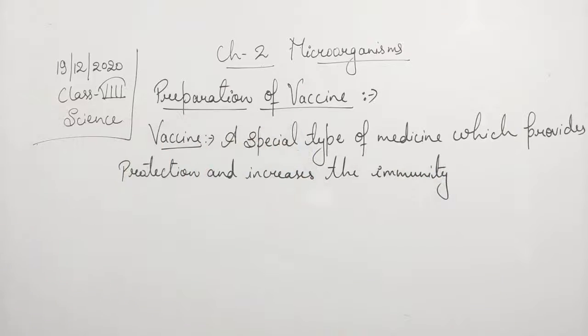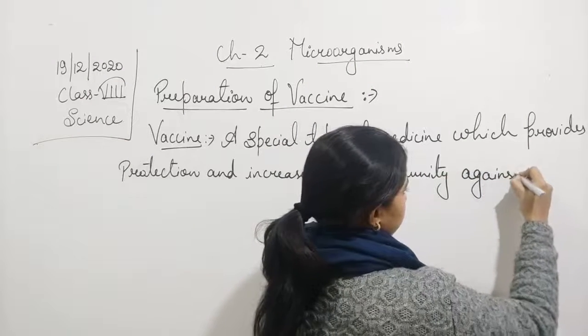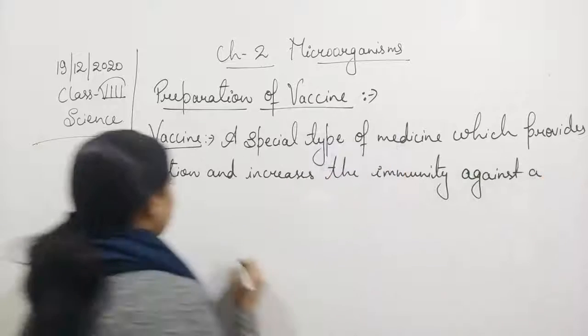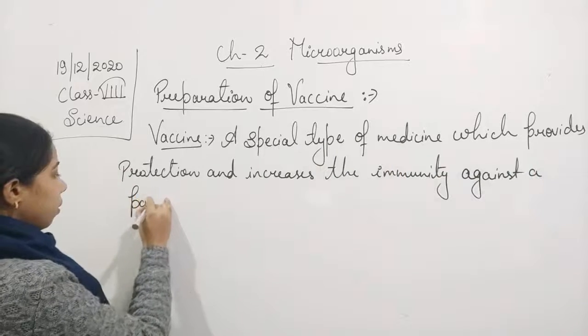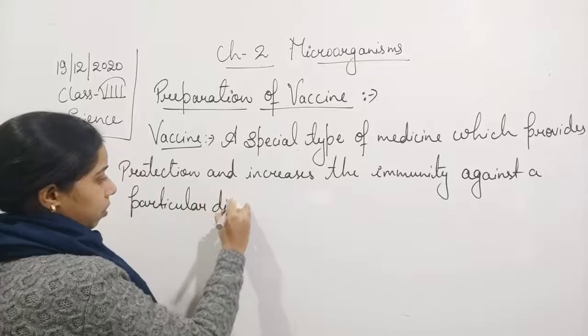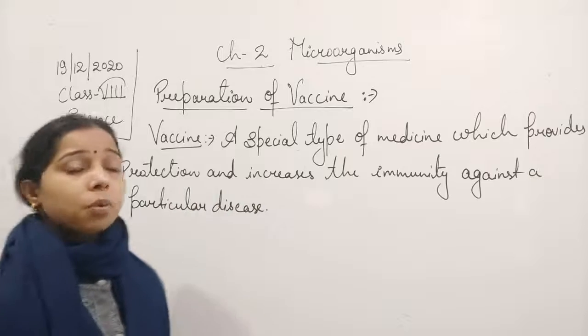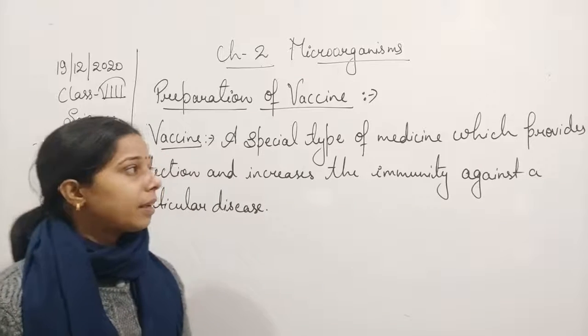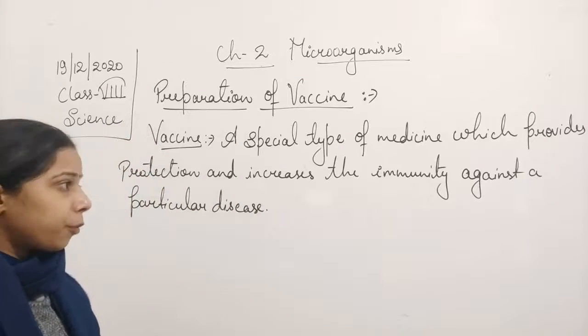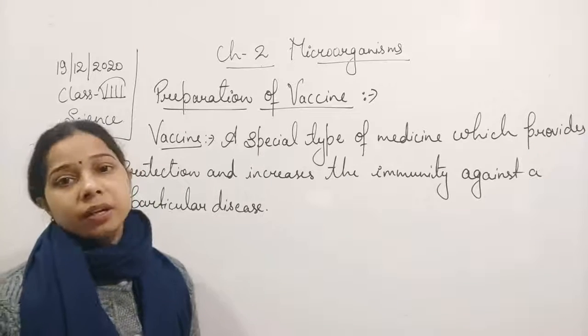It increases the immunity against a particular disease. Okay, so vaccine is what? It is a special type of medicine which basically provides protection and increases the immunity against a particular disease.